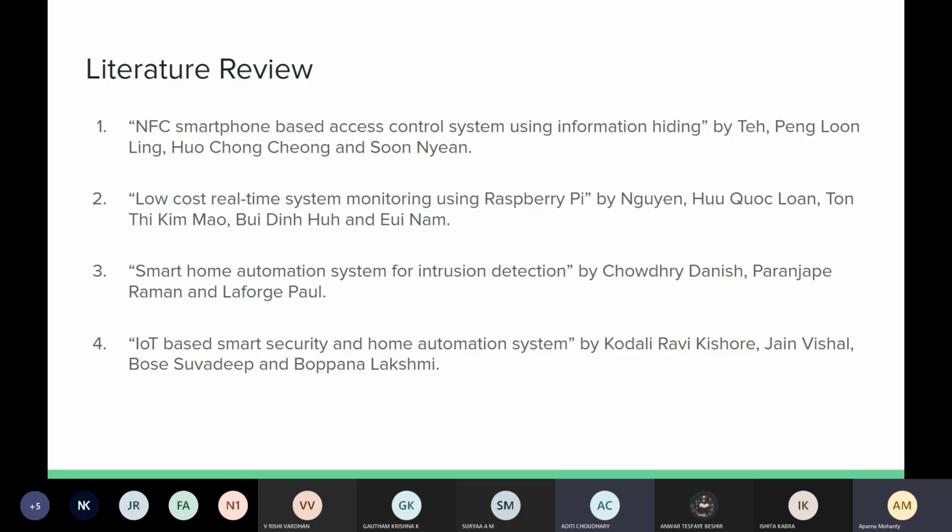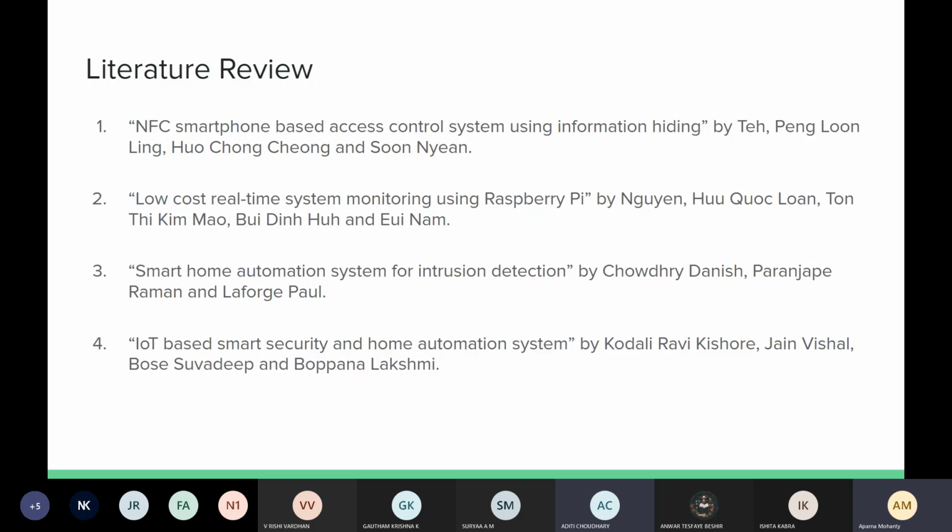Coming back to this paper, they have proposed an access control scheme that uses the smartphone near field communication technique and information hiding techniques, and they have used this in order to overcome the challenges when the attacker has access to the mechanical locks and the physical keys. That's what this paper talks about.